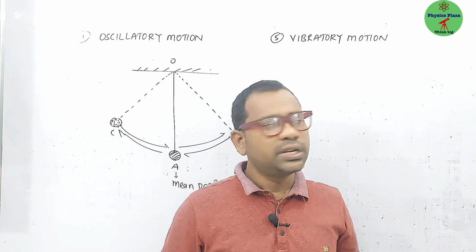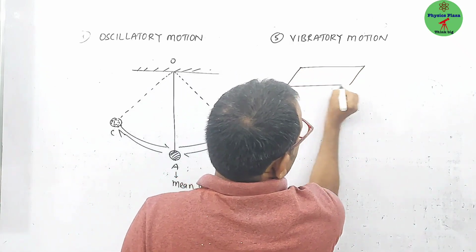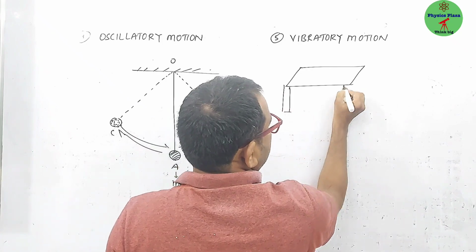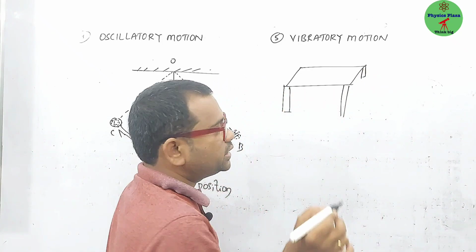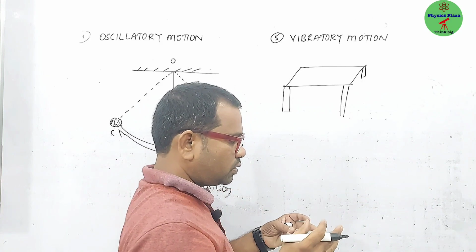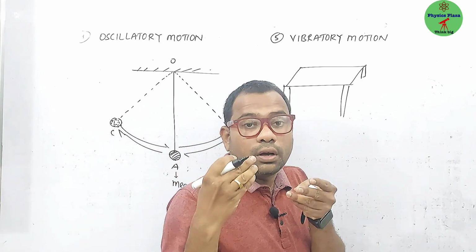What makes the difference? Let us assume one table to understand this. Sometimes you might have played this, generally in your parents' presence.